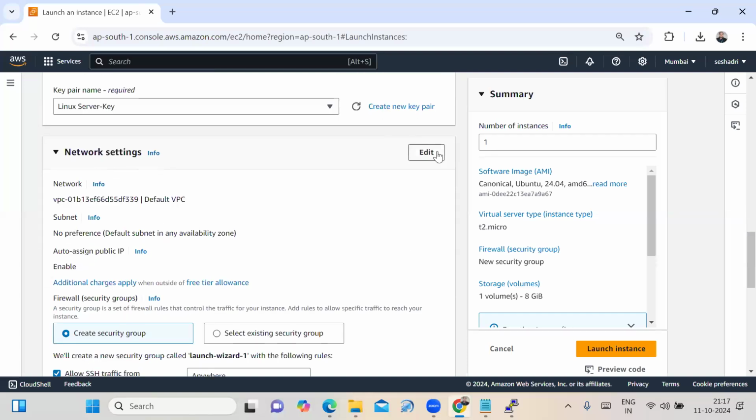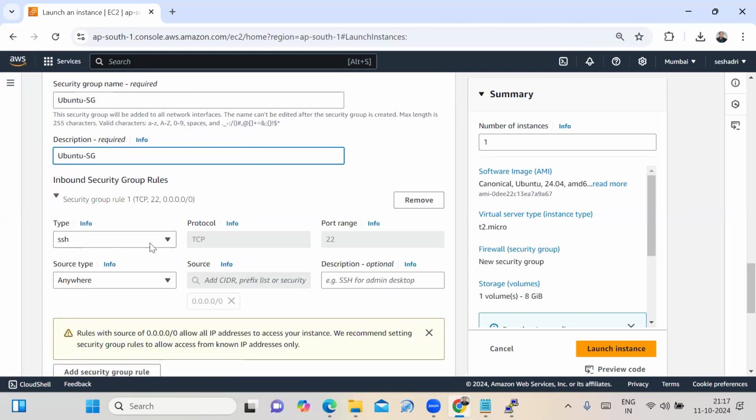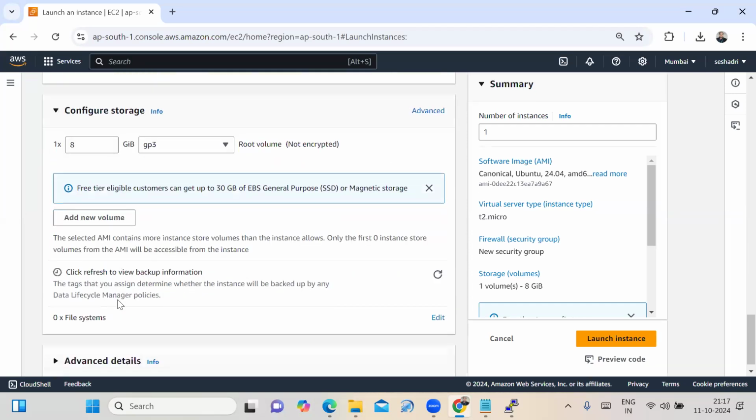Now the network settings edit option. Default VPC. Subnet preference I am not giving. Auto-assign public IP, the default I am selecting. The security group I am naming Ubuntu SG. Copy the security group name and paste it here in the description. The type it is providing is SSH, port range is 22, and source type here I am selecting anywhere. Default storage of 8 GB it is providing.